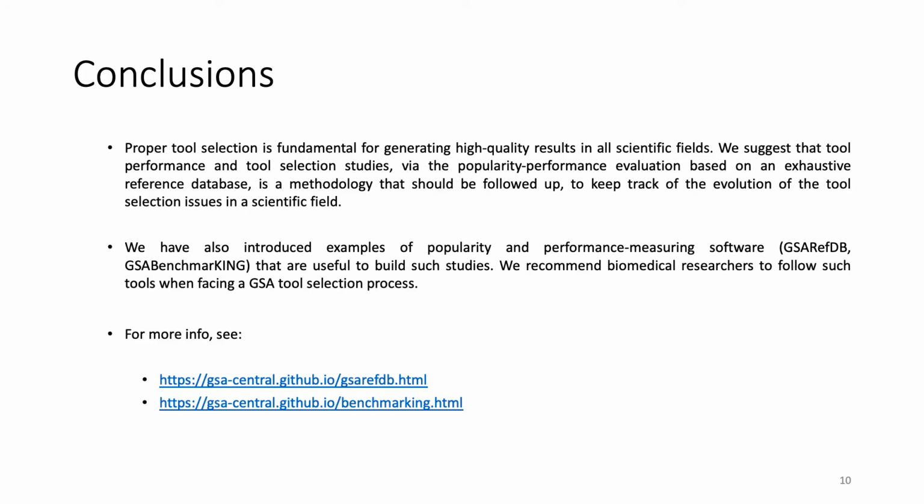In summary, it is crucial to make appropriate choice for a tool in any scientific study. We argue that the consolidated attribute of performance popularity for a tool could provide for a fair selection. Additionally, we introduce GSA-RefDB and GSA benchmarking as platforms in support of making the tool selection process well-rounded.